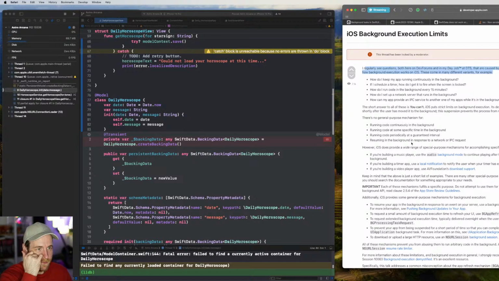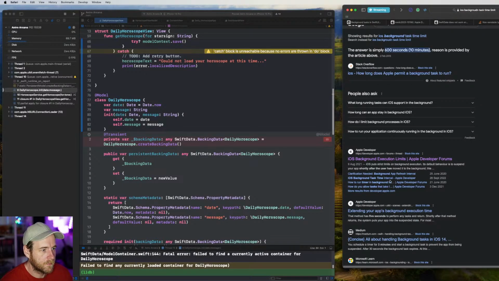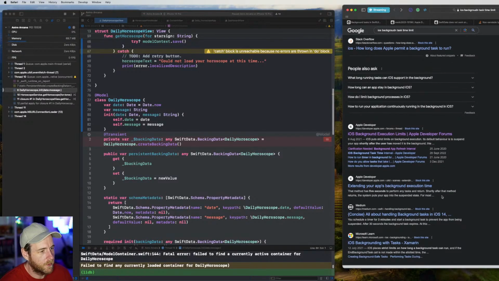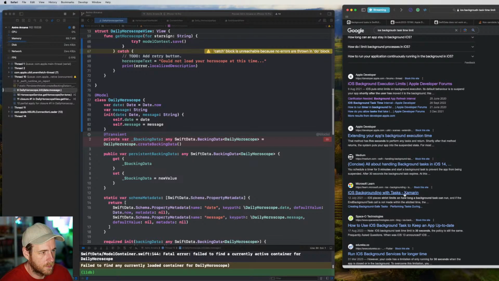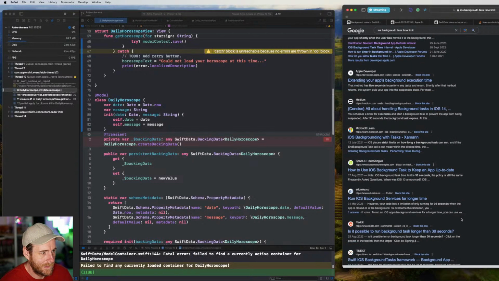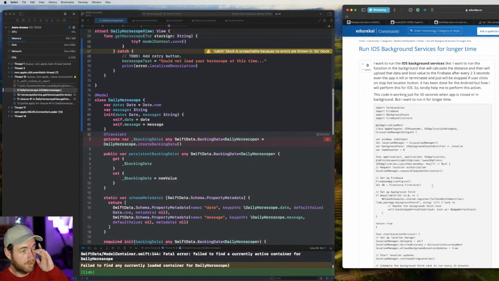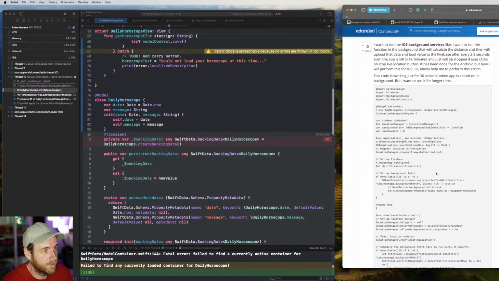Strict limits on background execution is default behavior. Suspend your app shortly after the user's moved to the background. This suspension prevents the process running in code. No, that's not what we want. We wanted... I just want a number. Does anyone know what the number is? Okay, it has a limitation of 30 seconds. What is this? What is this website? It's like a copy of Stack Overflow. What do we got?